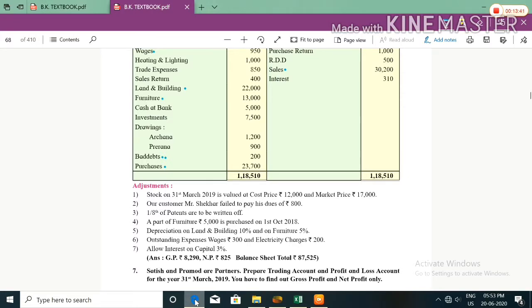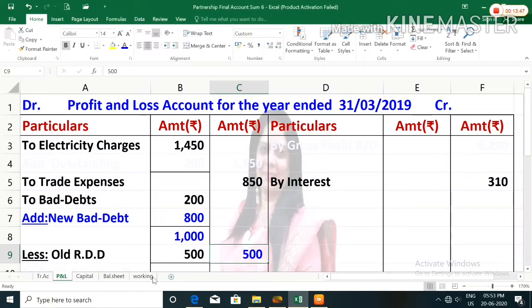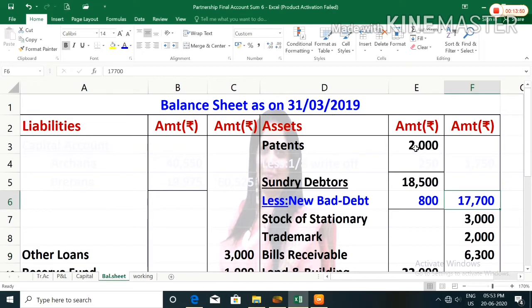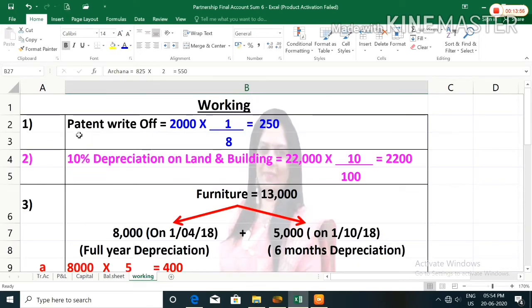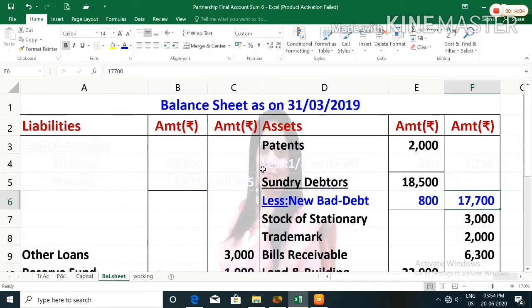Third adjustment, 1/8 of patent is to be written off. In the balance sheet you can see the amount of patent is 2,000. 1/8 should be written off. So let's see in the working. Here you can see patent write off: 2,000 multiplied by 1/8 equals 250. So 250 rupees will be written off in the balance sheet.